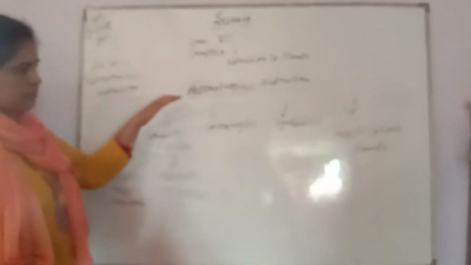In the heterotrophic mode of nutrition, we will be dealing with these four topics: parasitic mode of nutrition, saprophytic mode of nutrition, symbiotic, and at last insectivorous plants. Now let us deal with all these topics in some detail.